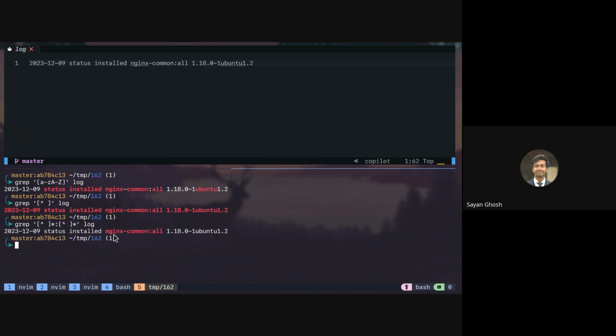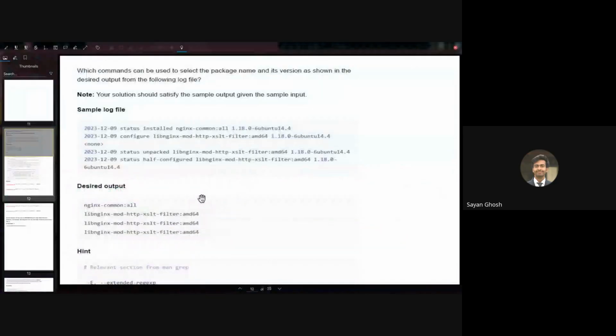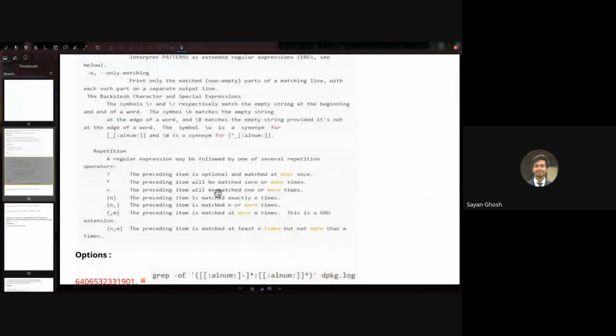So now how do I get only this and not the entire line? -o. Right? If I use -o, then it will only print what is matched. So this was my solution. Let's see what the given solution is.